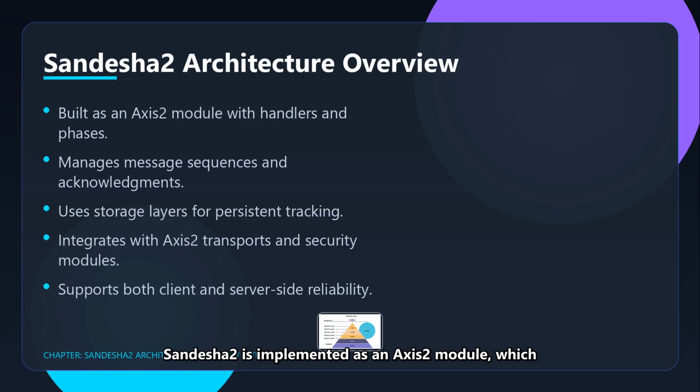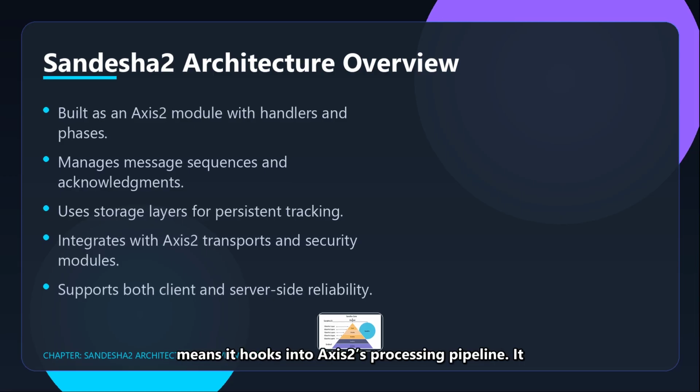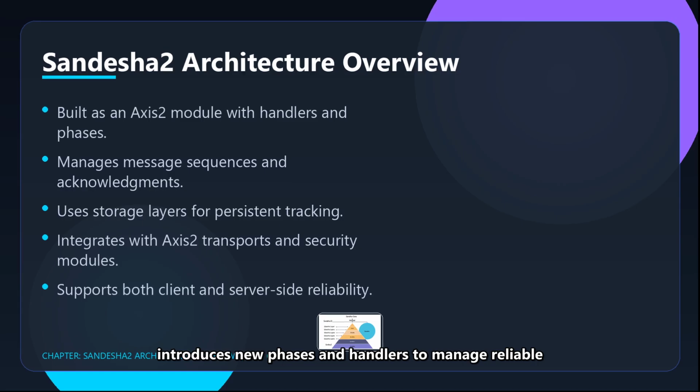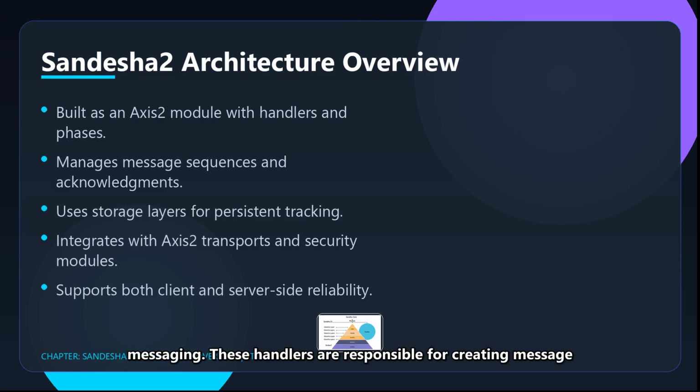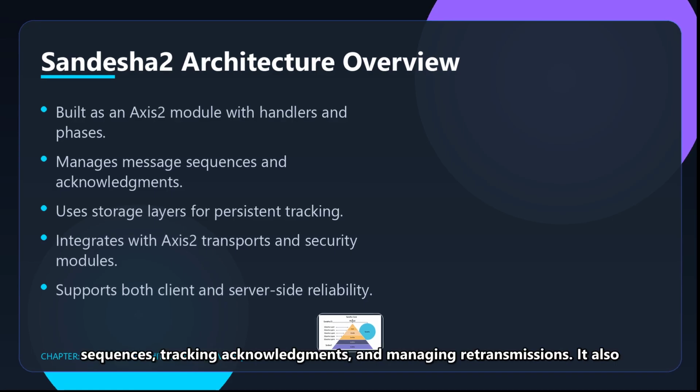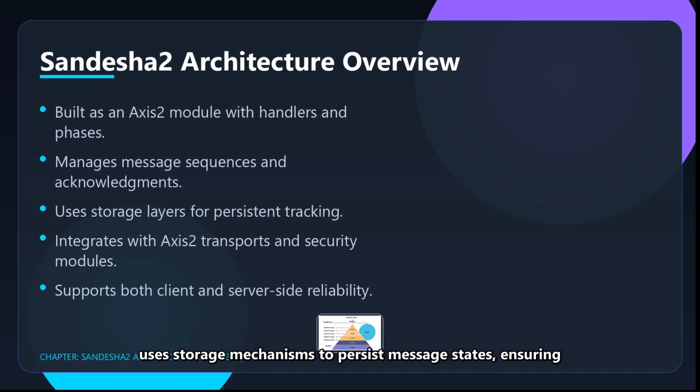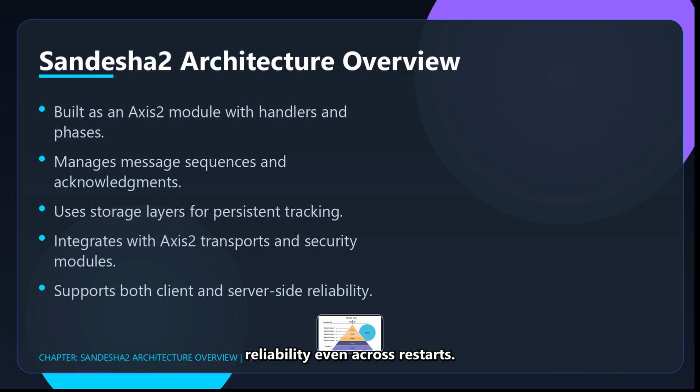Sandesha2 is implemented as an Axis2 module, which means it hooks into Axis2's processing pipeline. It introduces new phases and handlers to manage reliable messaging. These handlers are responsible for creating message sequences, tracking acknowledgments, and managing retransmissions. It also uses storage mechanisms to persist message states, ensuring reliability even across restarts.